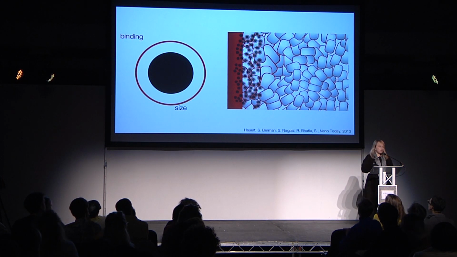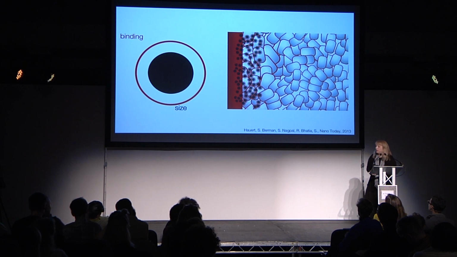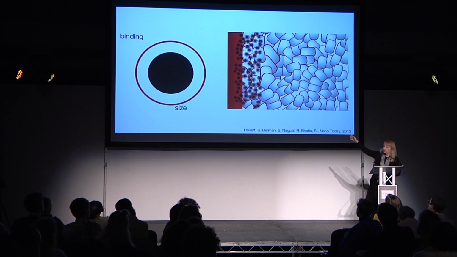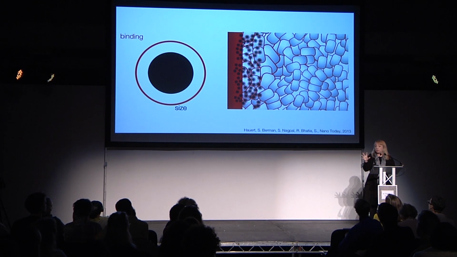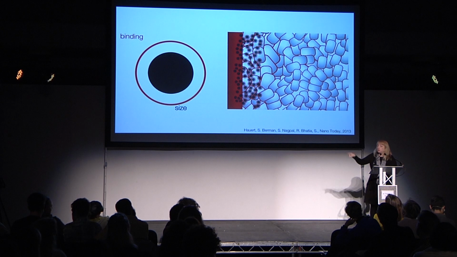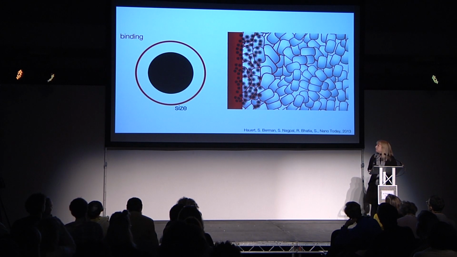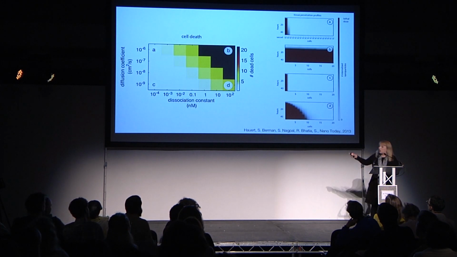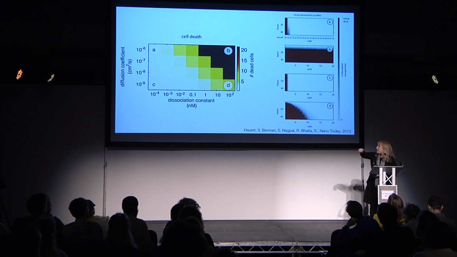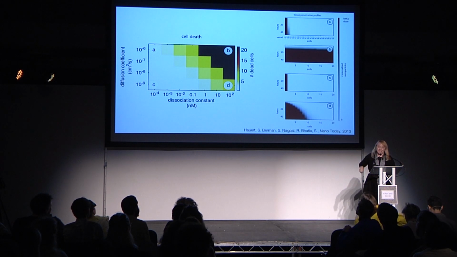So this is just to show you how very, very simple models and thinking of huge numbers is really helpful. So here we're trying to make particles that leak out of a vessel and kill 20 cells deep. And there's two knobs that we turn. One is how big the particle is, which is the speed, and one is how sticky that particle is. This is the only graph that you'll see, but I think it's quite helpful. So one is how fast it is, and one is how sticky it is. And we want to kill 20 cells, which is dark red. So most particles do not kill 20 cells.